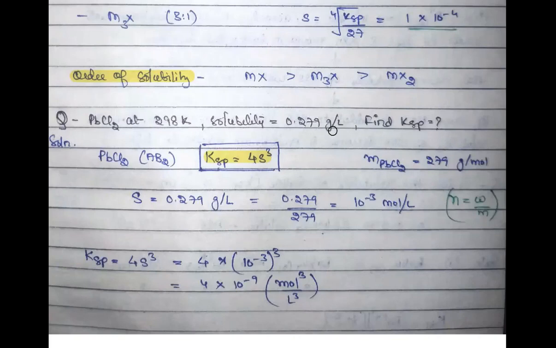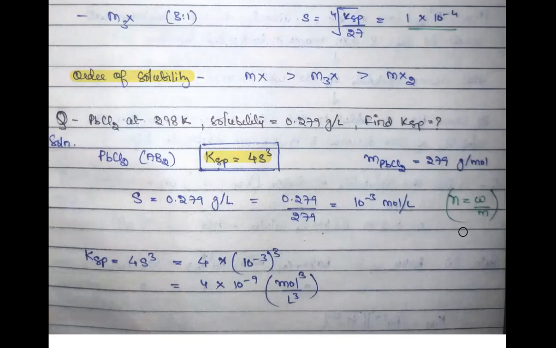So just convert this grams per liter into moles per liter, and I think this is simple, because you know that the number of moles is equal to the weight of solute divided by the molar mass, right? So the weight is already given to you, 0.279 grams, and if I divide this by the molar mass, I will get this value in terms of moles.